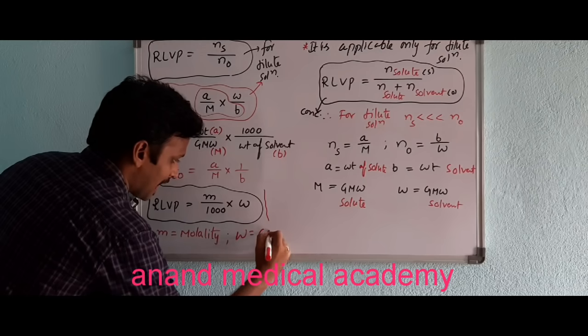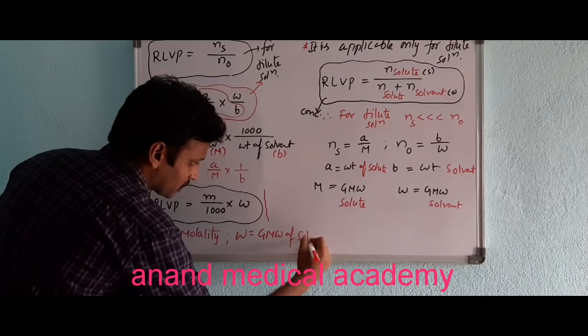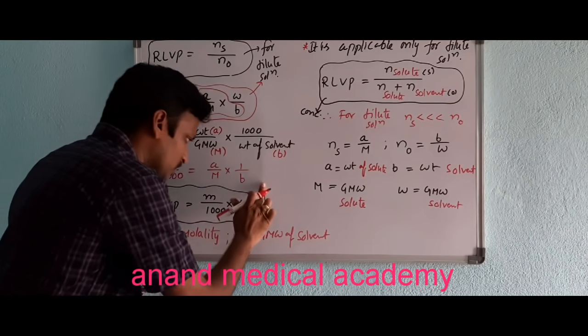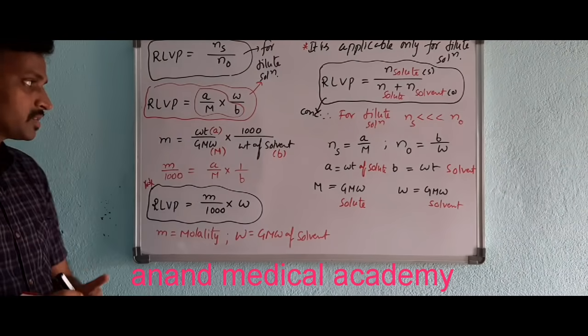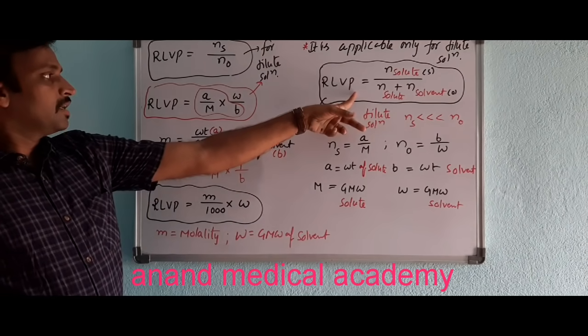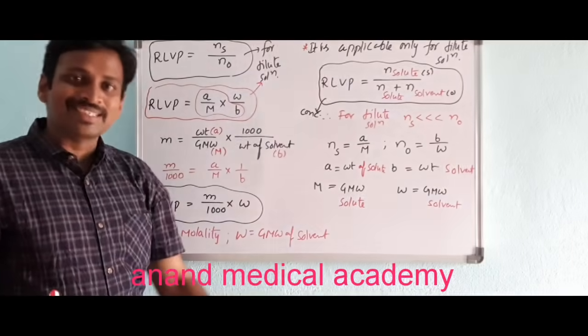W is the gram molecular weight of solvent. I have written it already, but once again: I am stressing this because substitution is very important in numericals. That's why I am telling you all these things. So this is RLVP, and for dilute solutions it is applicable.